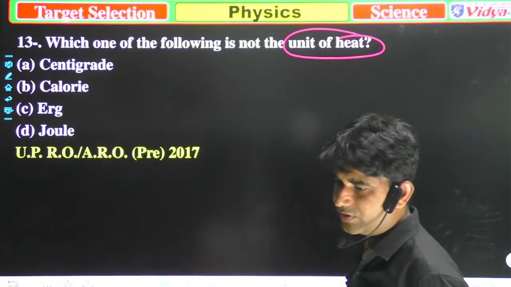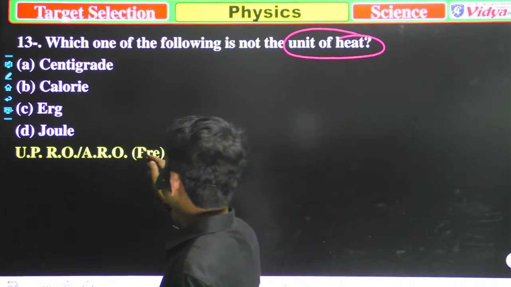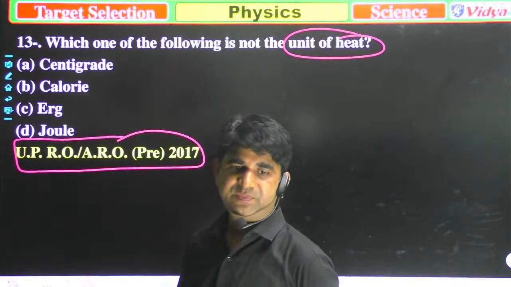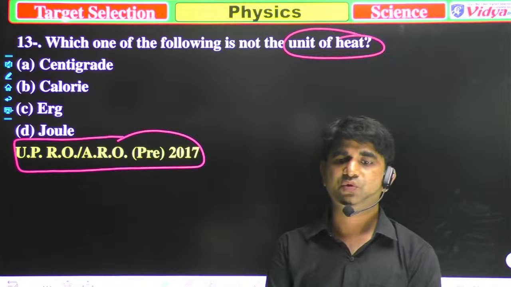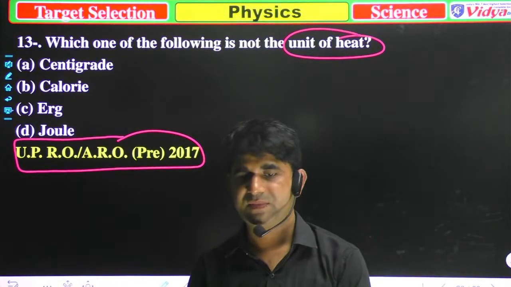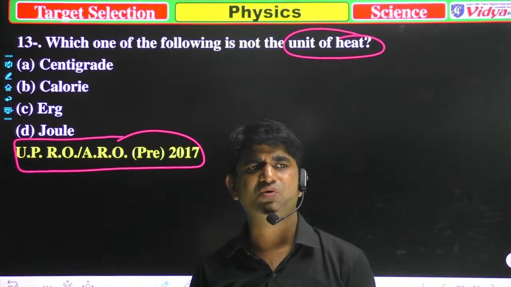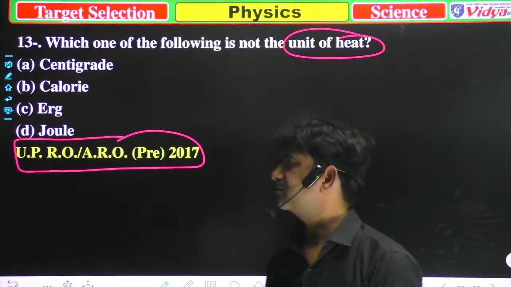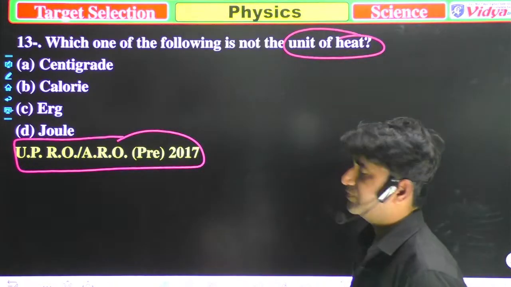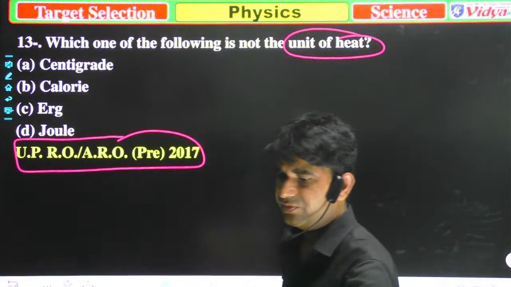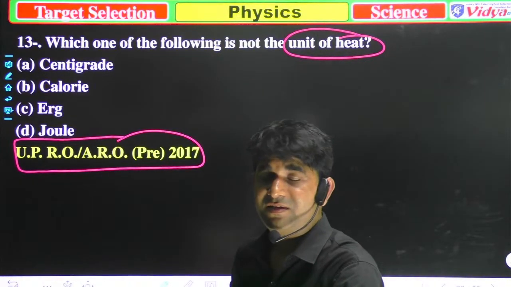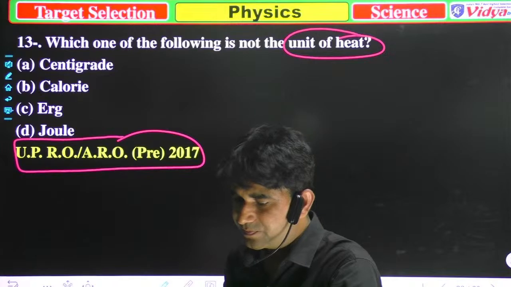That question was asked in UPPSC RO 2017. So now you can understand that this question is also very important. Which one of the following is not the unit of heat? A, centigrade, B, calorie, C, erg, and D, joule.